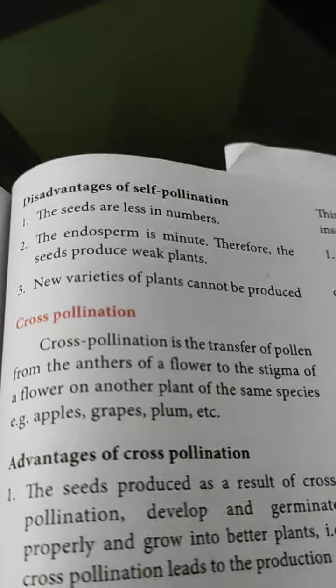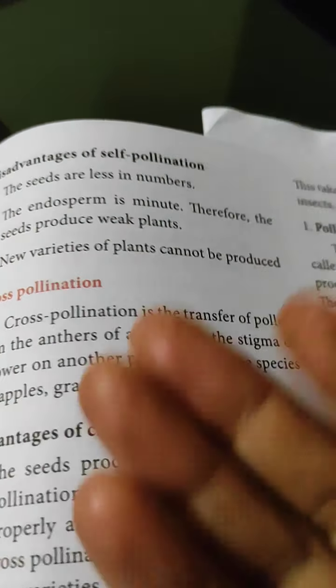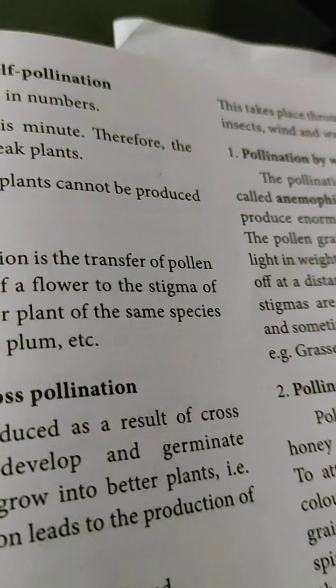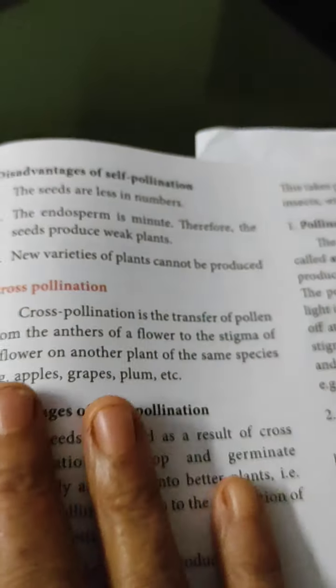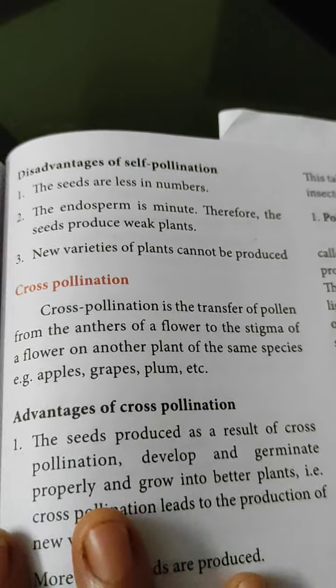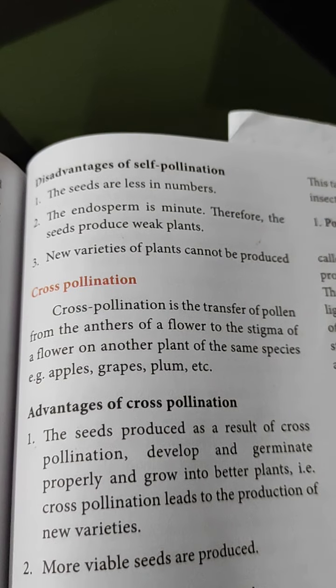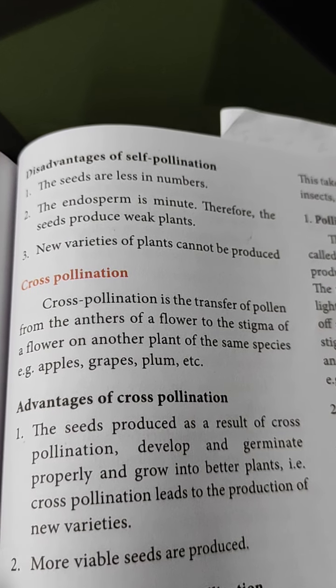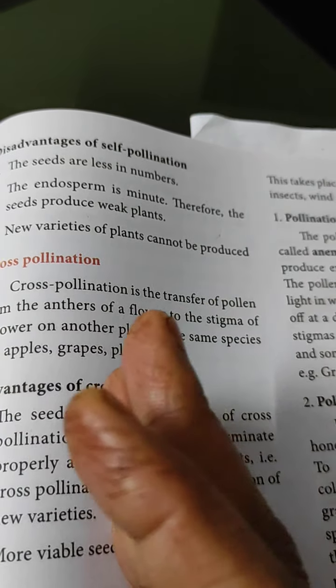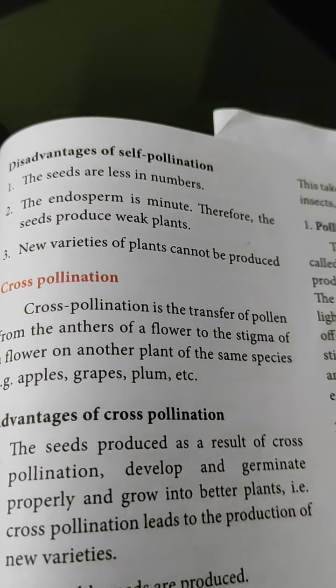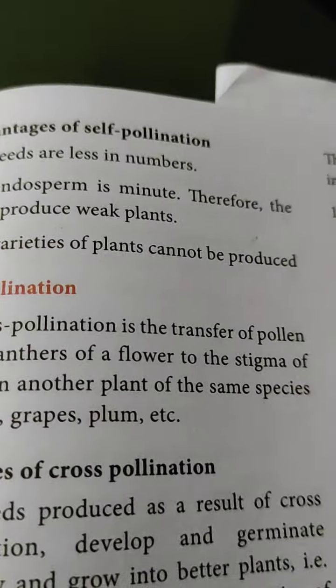Within the same plant pollination is taking place, so the same type of characteristic feature will be developing. No new varieties will be developing due to self-pollination. So these are the things to be studied, starting with the definition: what do you mean by self-pollination? There are advantages and disadvantages. Number 2, the second type of pollination is called cross-pollination.